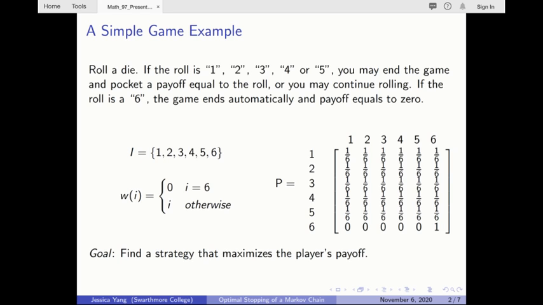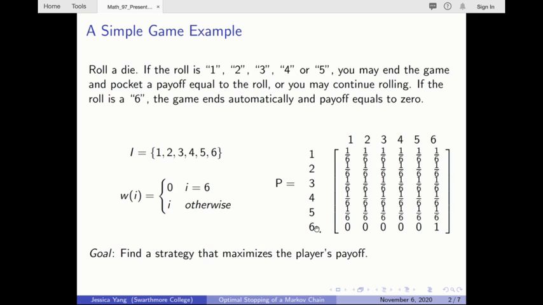This game can be represented by a discrete time Markov chain, where the outcome of each roll represents the outcome of the process at any given epoch. The state space I is given as such, and the transition probability matrix P is given as such, where every entry Pij represents the transition probability from any state i to any state j in the state space.